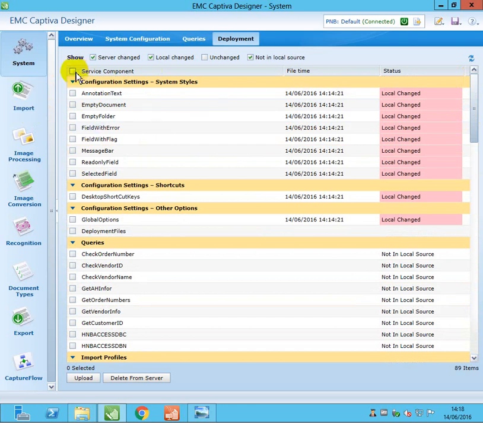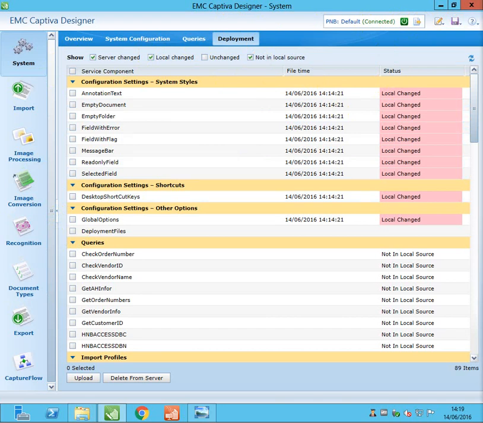That's the purpose. So we will select whatever changes, or you can select all, and we are going to deploy into the server. We will do that later. So this is all about these tabs. Whenever you change, you can click here to save your application. And whenever you want to move these changes, like upload to the server, you can click here. When you click here, it will upload to the server. That is overall about this designer.